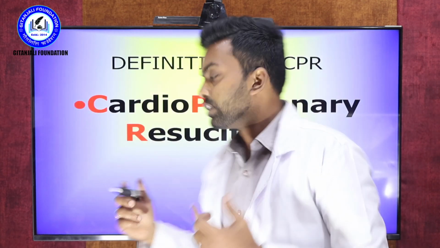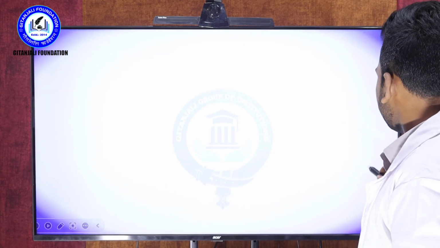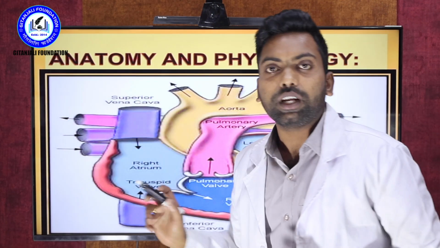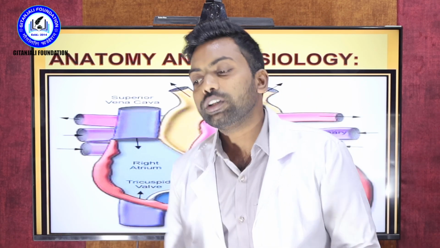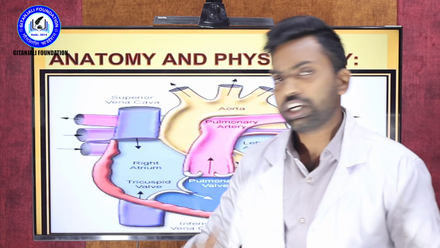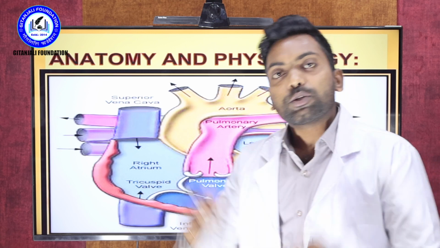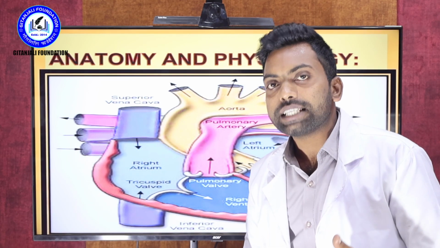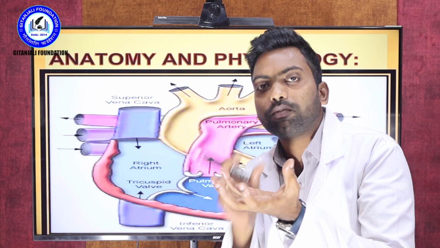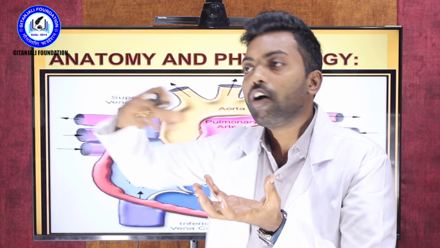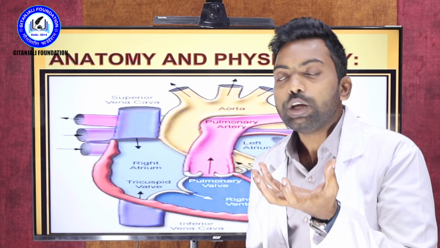So what is the interconnection between the heart and lungs? Let me show the diagram. This is the actual human heart. First, what is the relation between the heart and lungs? There is a circulatory system that we study in GNM or B.Sc, whatever nursing courses. The circulatory system is nothing but blood supply. Heart is called the reservoir of the blood. The heart is the only organ supplying all the body parts of the human body. The lungs do the purification of the blood.